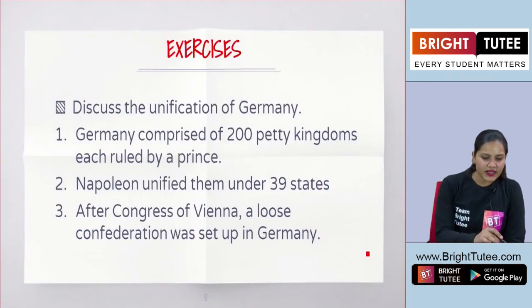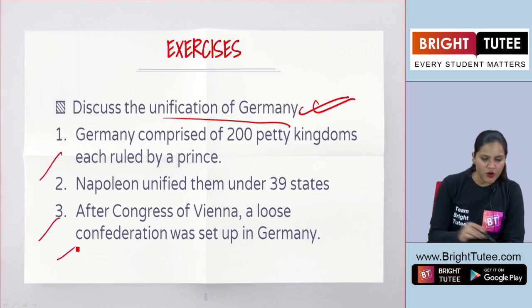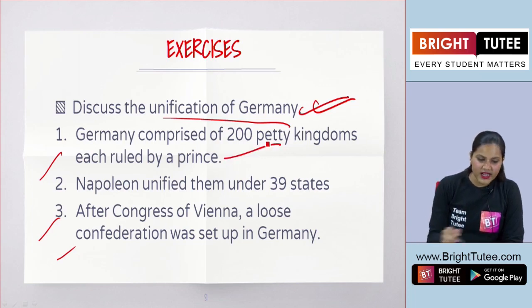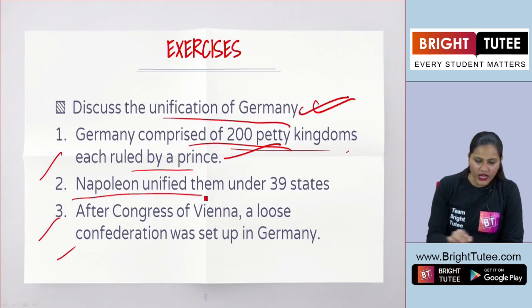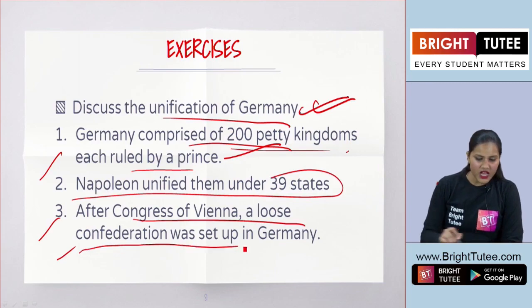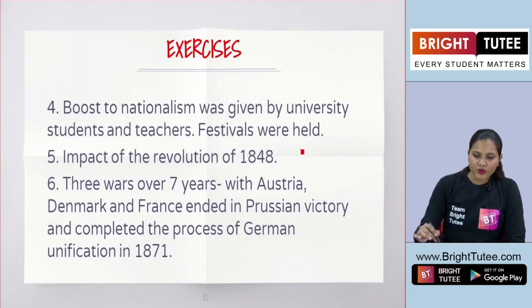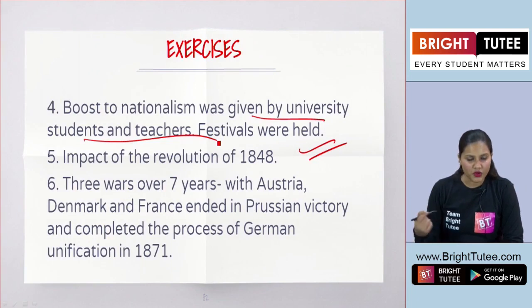The next question is discuss the unification of Germany, and this is an extra question here that might come in your exam. So here you have to talk about a few points that we have read in this topic in detail. You can say that Germany earlier comprised 200 petty kingdoms and each kingdom was ruled by a prince. Now Napoleon unified them under 39 states, but after the Congress of Vienna, a loose confederation was set up in Germany. Now a boost to nationalism was given by university students and festivals were also held.